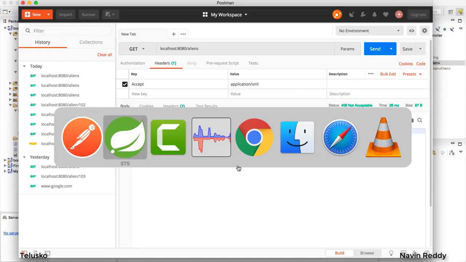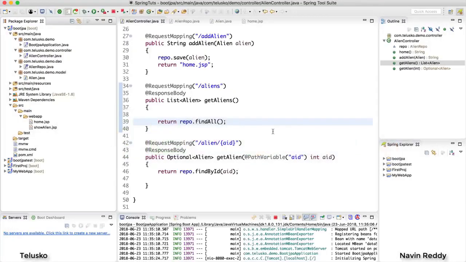Now, we were thinking Spring Boot will be awesome, right? It provides so many features, and now Spring Boot says, hey, I don't support XML. That's weird, right? Now the thing is, in the modern world, we are using JSON a lot. Most of the services are based on JSON. Not a lot of people, they use XML. And that's why Spring Boot by default supports JSON. What if you want to add a support for XML? That's a good thing. You can add a support.